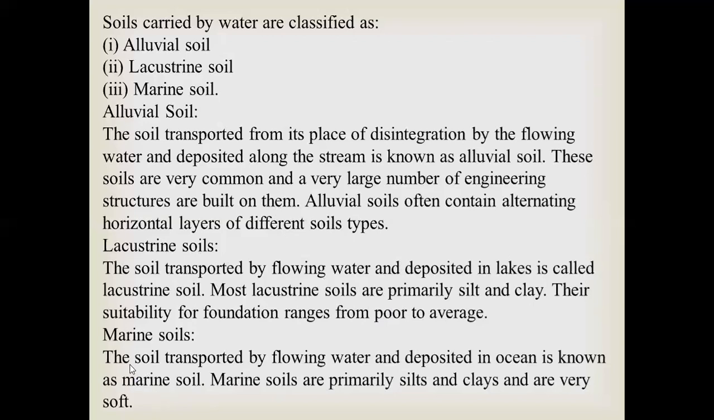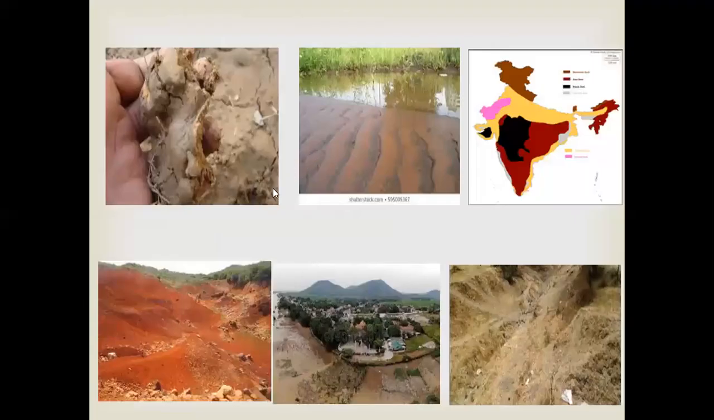Marine soils. These are the soils transported by flowing water and deposited in the ocean. These are primarily silts and clays and very, very soft. So you can see these are the different types of alluvial soils where the soil is carried by the moving water and deposited elsewhere.